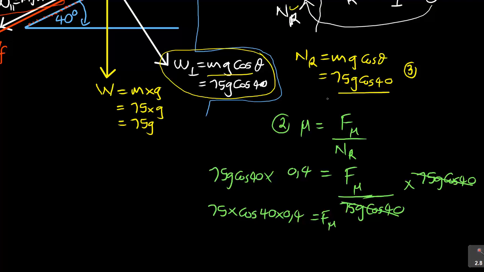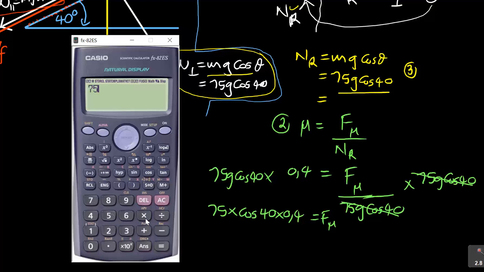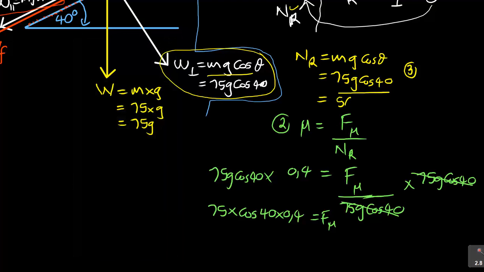As I said, if you wanted to find the answer here, you could have done it here and say, I know what is my NR. You could have just simply said 75 times 9.8 cos 40. You can do it, it says 563,043. This is your NR. If you wanted to, you could have done that.